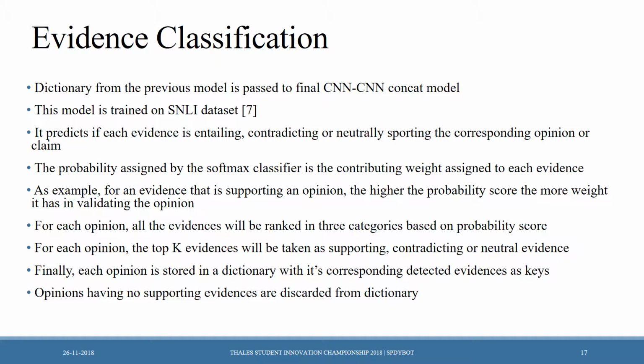For each opinion, the top k evidences will be taken as supporting, contradicting, or neutral evidence. Finally, each opinion is stored in a dictionary with its corresponding detected evidences as keys. Opinions having no supporting evidences are discarded from the dictionary.